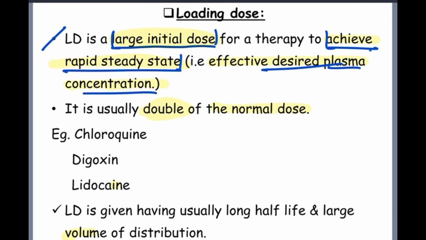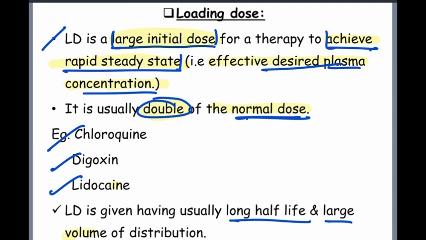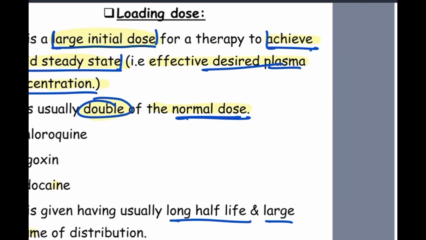Okay, large means how much will they give? Whatever normal dose we would give, they give double that amount. That is the loading dose, usually double the amount of the normal dose. Examples: chloroquine, digoxin, lidocaine. These are the examples. Just remember it. Drugs given as a loading dose usually have a long half-life and a large volume of distribution.